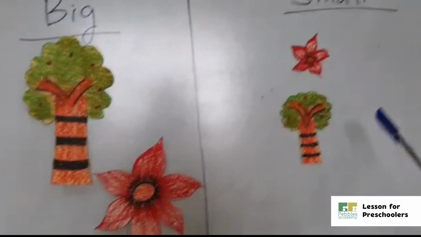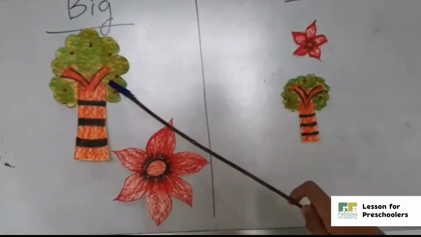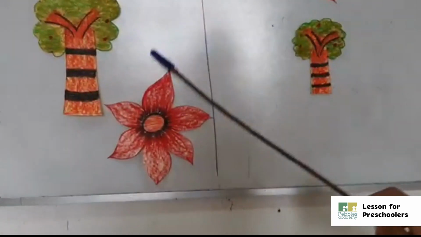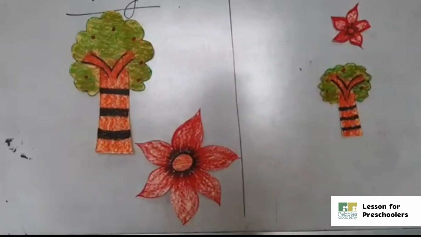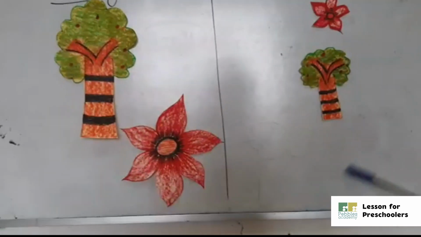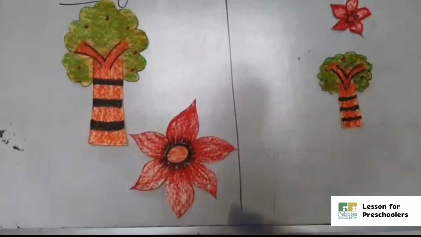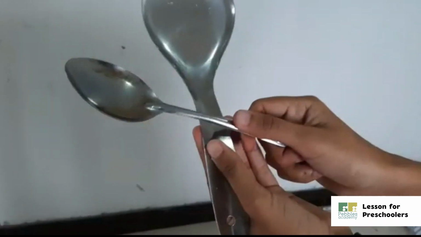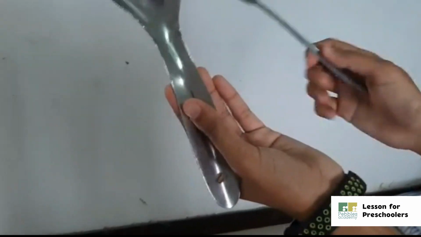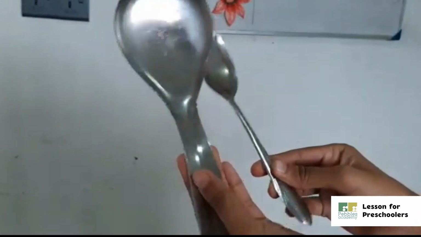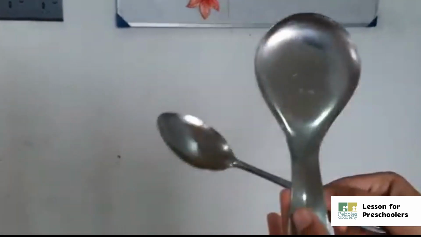Out in the garden, what do I see? Big tree, small tree, looking at me. La la la la la. Out in the garden, what do I see? Big flower, small flower, looking at me. La la la la la. Out in the library, what do I see? Big book, small book, looking at me. La la la la la. Out in the kitchen, what do I see? Big spoon, small spoon, looking at me. La la la la la.